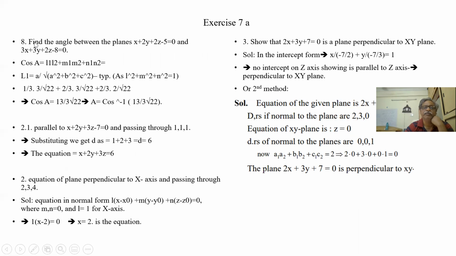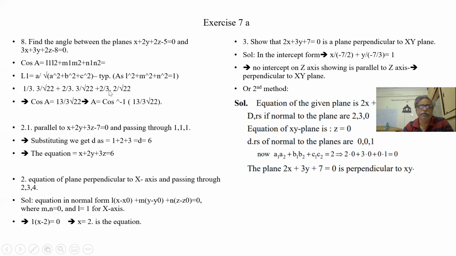Let us see here. Angle between the planes. We know a1 a2 plus b1 b2 plus c1 c2 divided by the product of the magnitudes of the vectors. So we got 1 into 3 plus 2 into 3 plus minus 5 into 2 plus 2 into 2, divided by what is the magnitude of this vector? 1 plus 4 plus 4, root of this is 3.